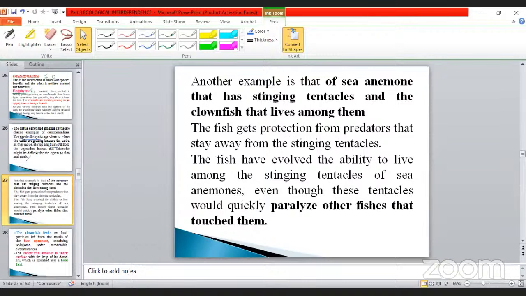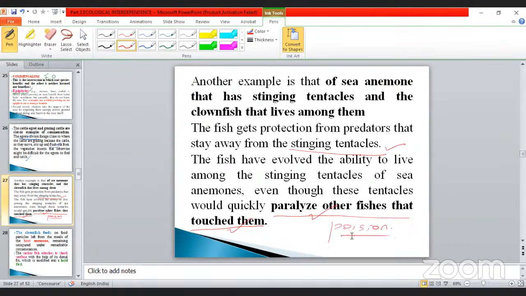The ability to live among the stinging tentacles of a sea anemone, even though these tentacles contain complicated substances, nothing but poison, isn't it, my dear?